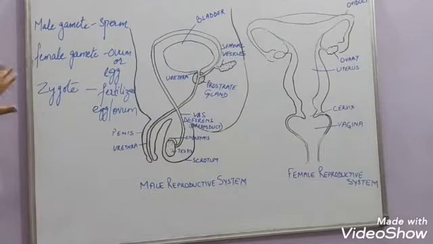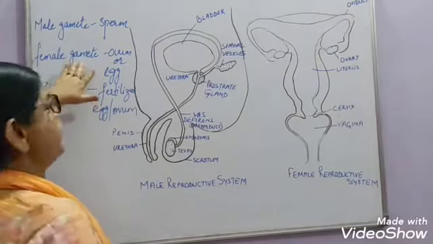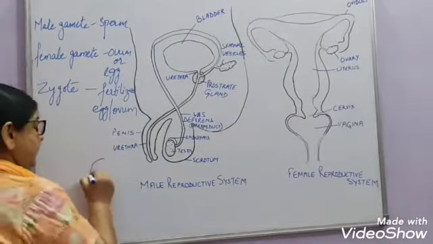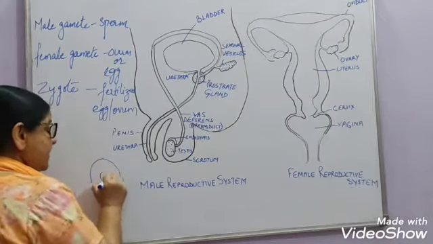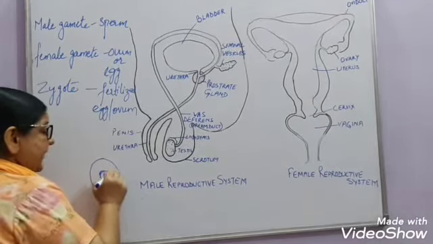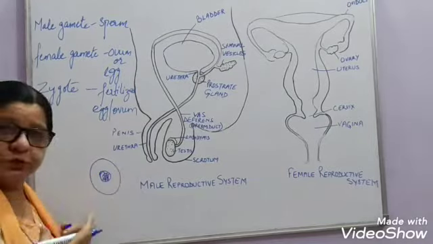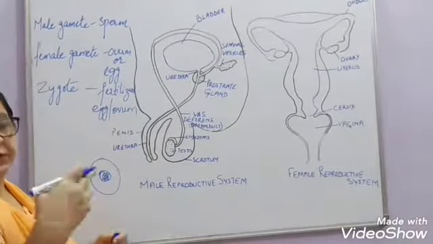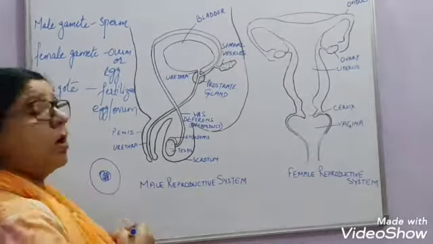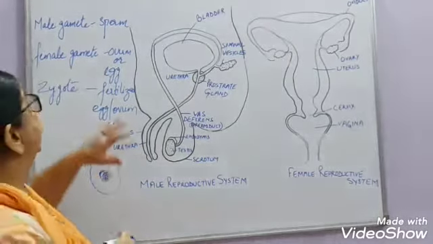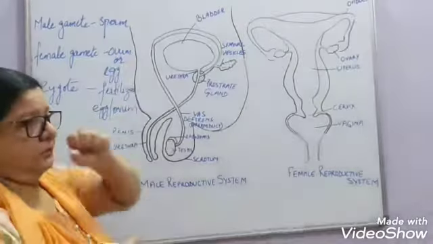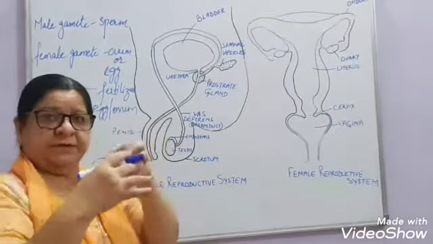Now, suppose this is an egg, and this is the nucleus. Inside this nucleus is all the genetic material, that is the chromosomes, and the genes present on the chromosomes. Chromosomes are made up of DNA. So all the genetic material in the sperm and the egg is present in the nucleus.